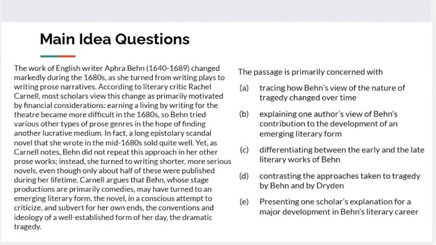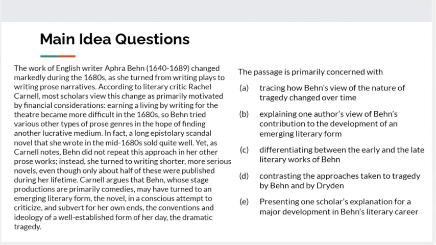Earning a living by writing for the theater became more difficult in the 1680s, so Behn tried various other types of prose genres in the hope of finding another lucrative medium. In fact, a long epistolary scandal novel that she wrote in the mid-1680s sold quite well. Yet, as Carnell notes, Behn did not repeat this approach in her other prose works.